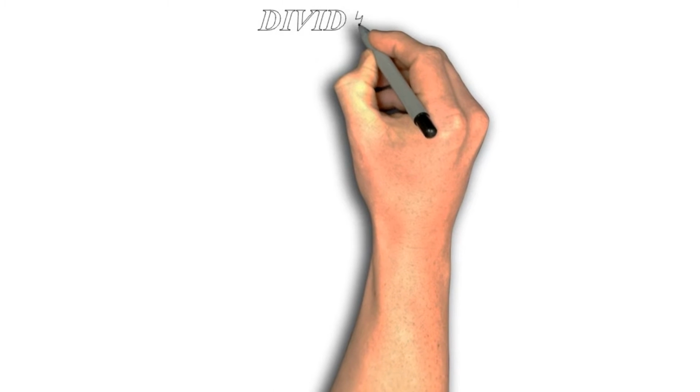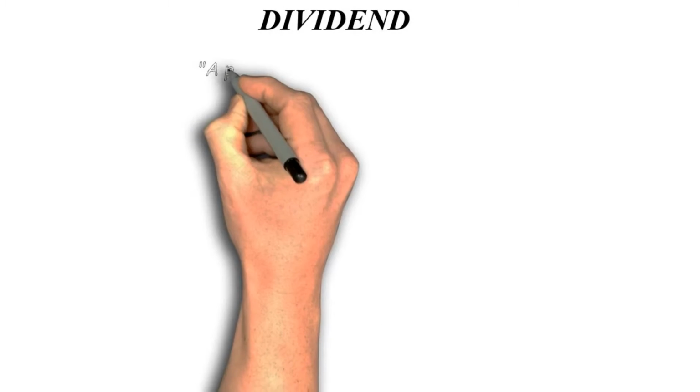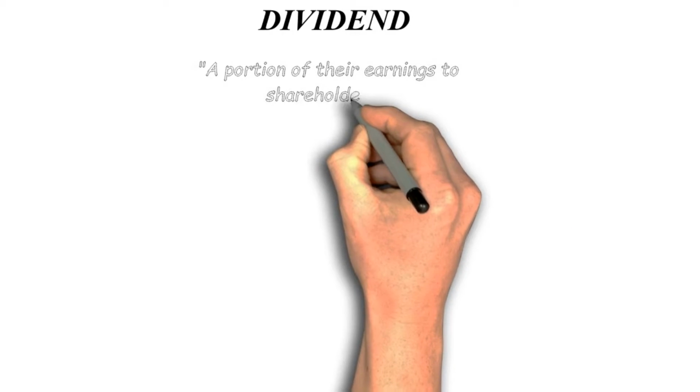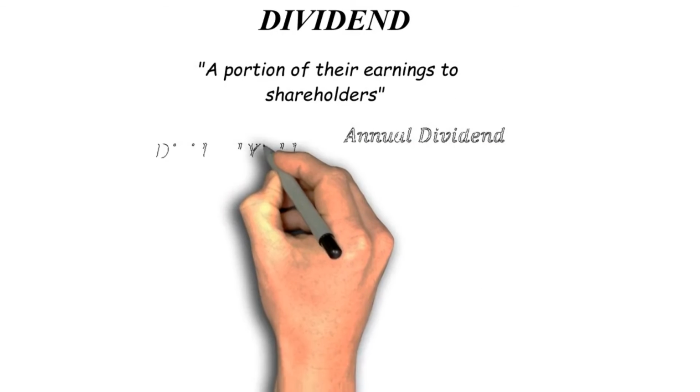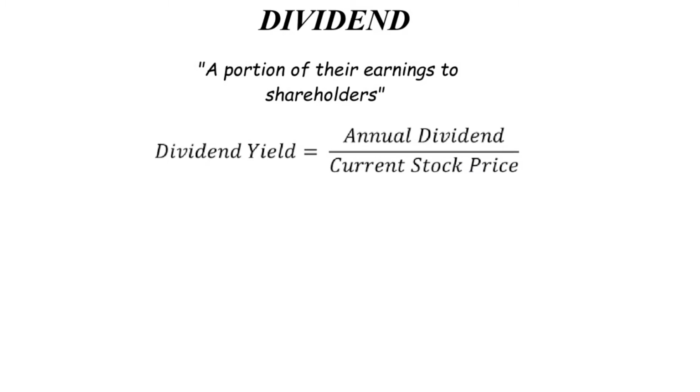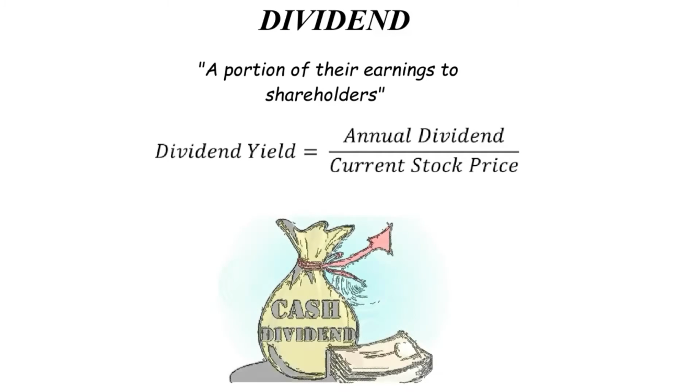Dividend. Certain businesses provide a portion of their earnings to shareholders in the form of a dividend. Dividends may be paid as a one-time payment, on a monthly, yearly, quarterly, or biannual basis, or may not be paid at all.